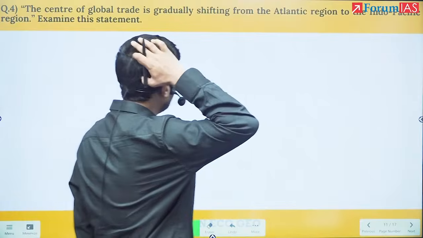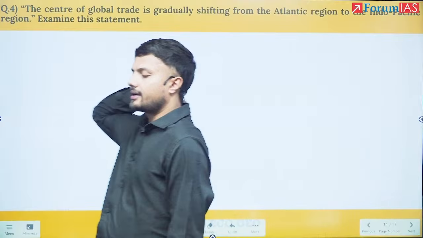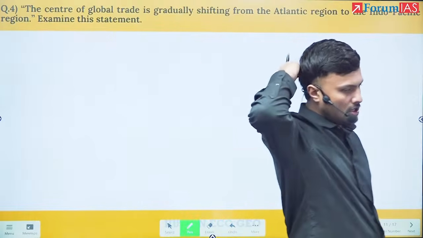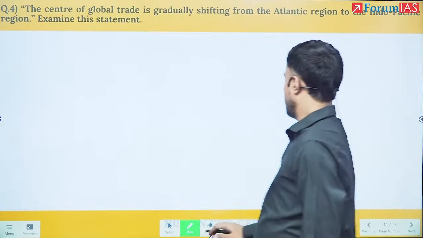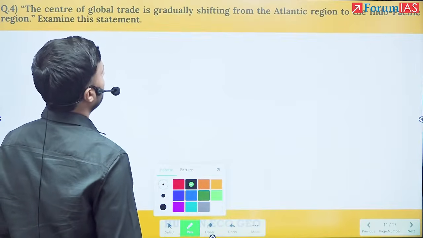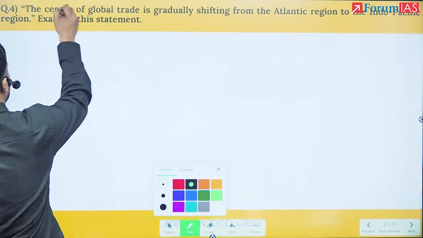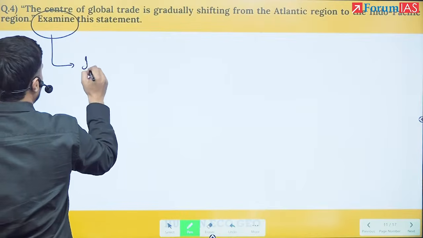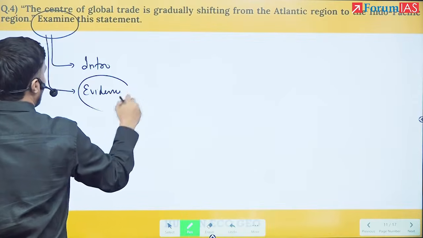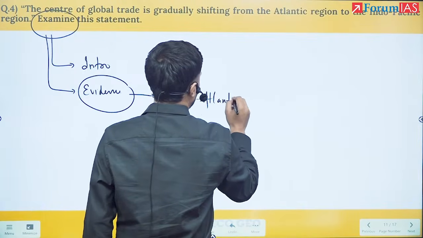Now this is a very good question. If you read NCERT, you will understand that international trade is a component of Indian geography as well, or the world geography as well. So how to handle such types of questions? It says that the center of global trade is gradually shifting from the Atlantic region to the Indo-Pacific region. Examine this statement. So we have to examine. First I have to write the intro. After the intro, I have to give some evidence of how the trade is shifting from transatlantic to Indo-Pacific.